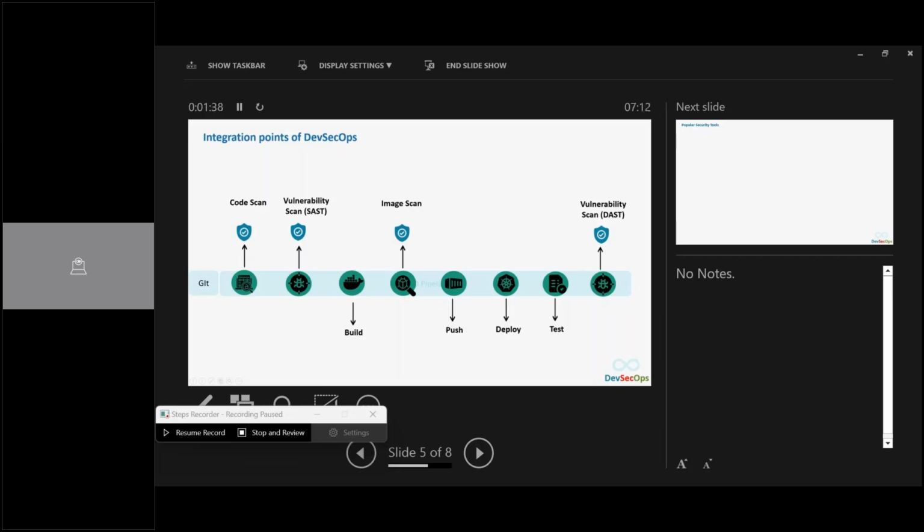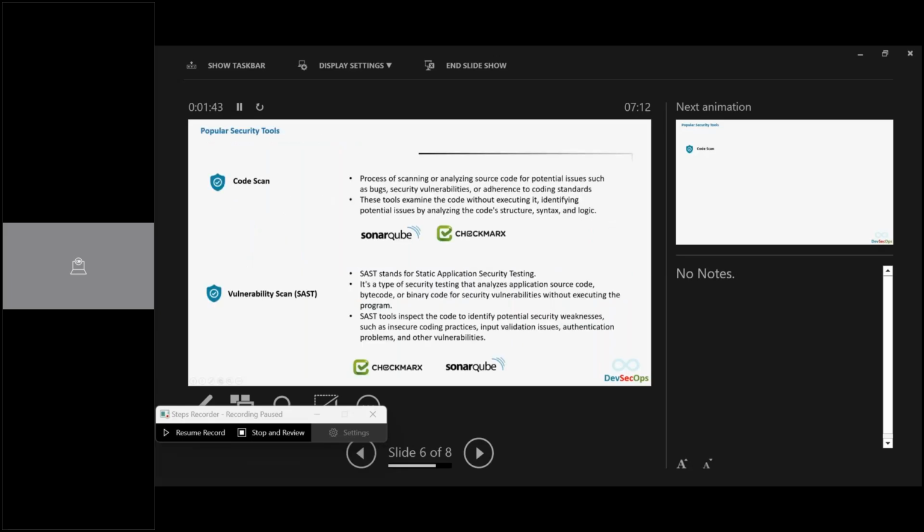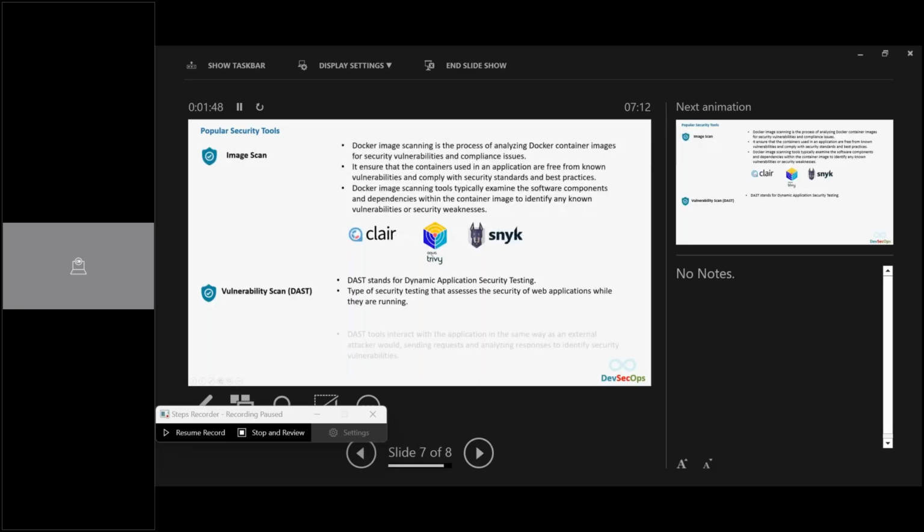Now this is not the end. After this you will have to do certain things, and there are some useful tools. For example, SonarQube and Snyk image scanning. You have Trivy and others. Now when you go with continuous scanning, this is important.